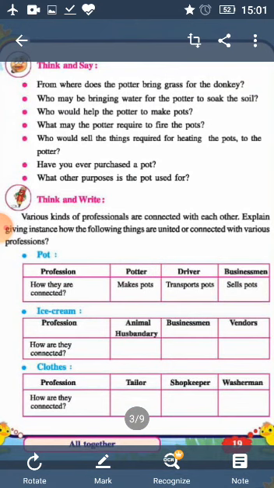Then come to the last question. What other purposes is the pot used for? So we are using pots for filling water, for storing grain. Even we are using them for puja, for religious purposes. Now all these answers you are not supposed to write.